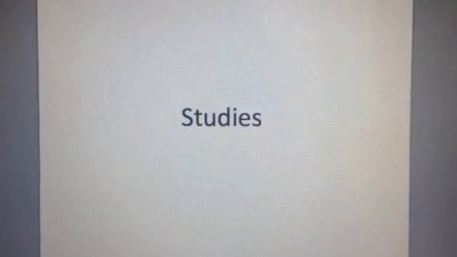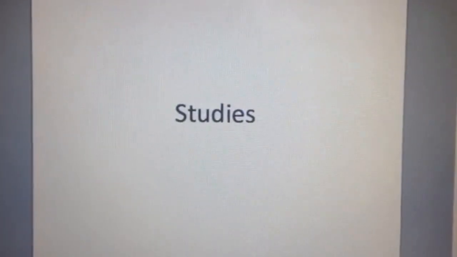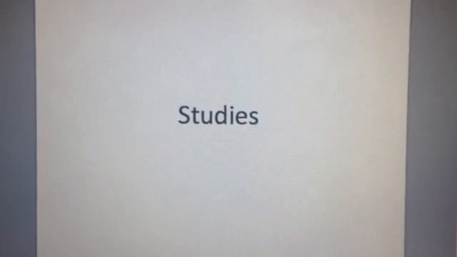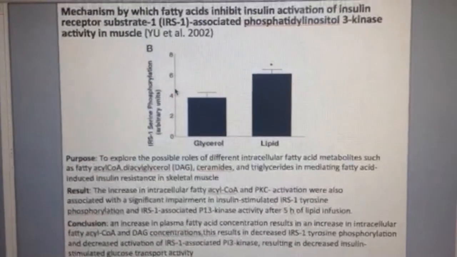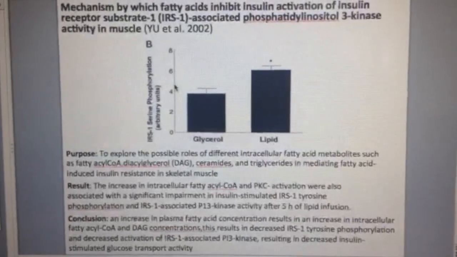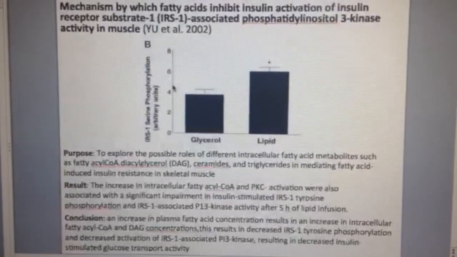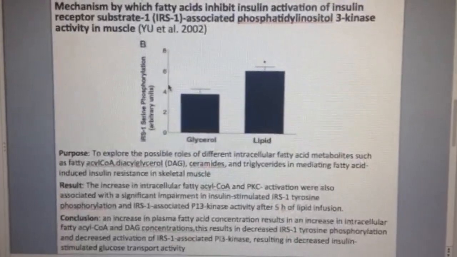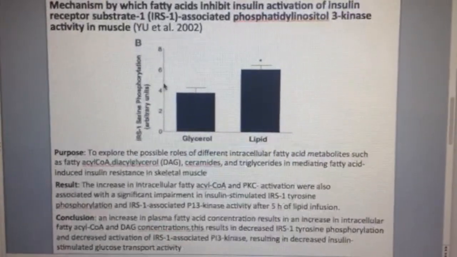We found two studies that looked at the effect of a high-fat diet-induced accumulation of reactive lipid species in skeletal muscle. One of these studies looked specifically at DAGs, while the other looked at ceramides. The first study we found explored the possible roles of different intracellular fatty acid metabolites, such as fatty acyl-CoA, DAGs, ceramides, and triglycerides in mediating fatty acid-induced insulin resistance in skeletal muscle.